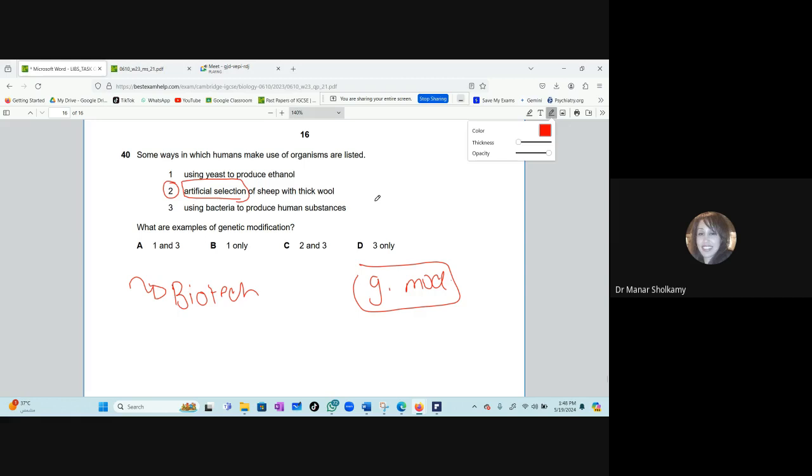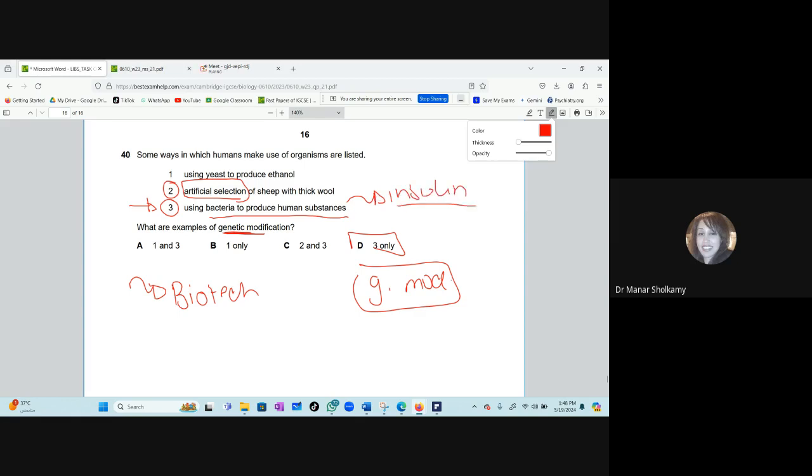Okay, so which are examples of genetic modification? There is only one example where I did play around with genes. D. Yes, D. Very good. Because we did take example 3 in detail, using bacteria to produce human substances. If you remember, we used bacteria to produce human insulin. Remember the example that we studied?